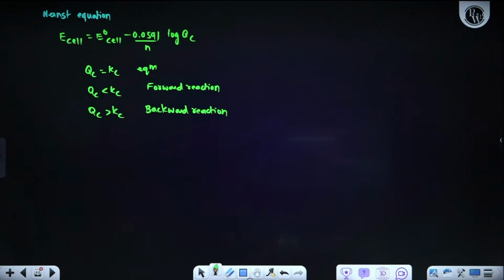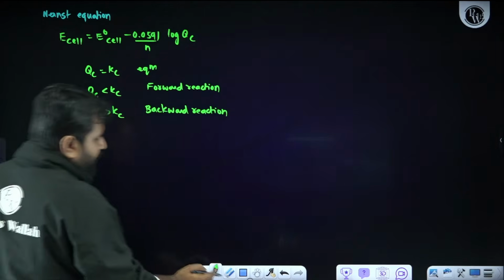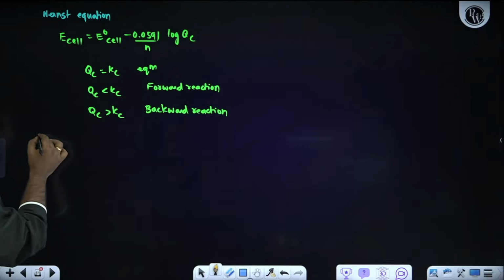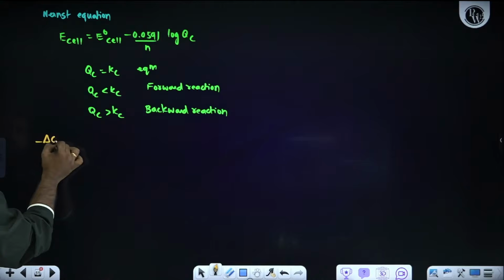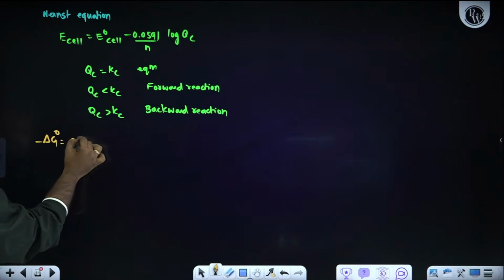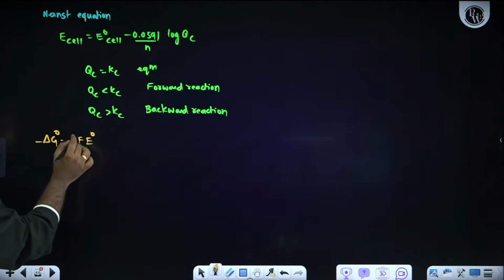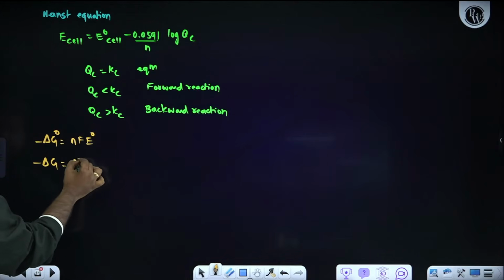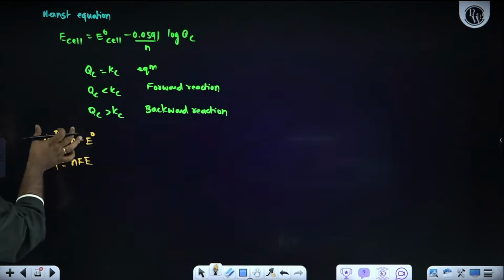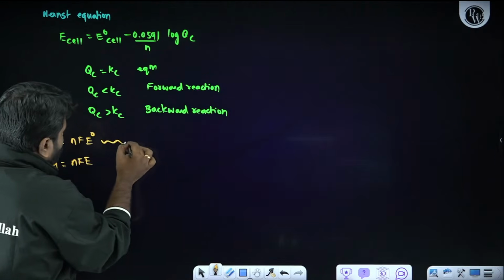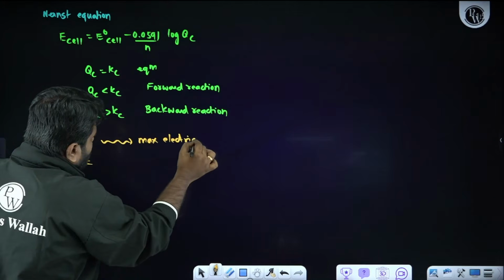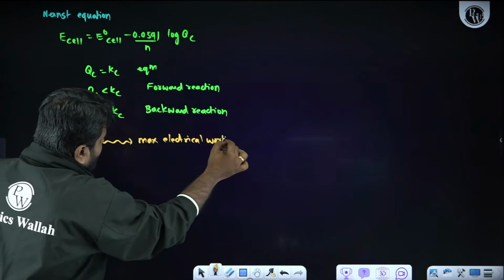Now maximum work done. What is the relation we can take? We can use this formula: minus delta G naught is equal to nF E naught of cell. Otherwise, minus delta G is equal to nFE. I will be using this formula when calculating maximum electrical work done.